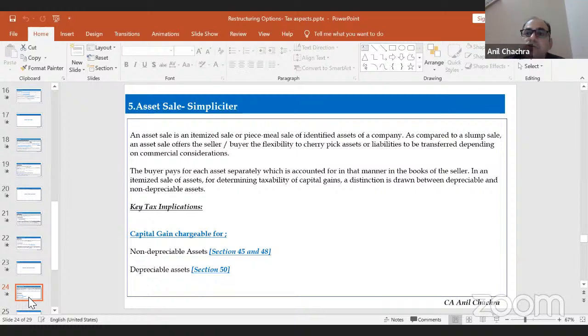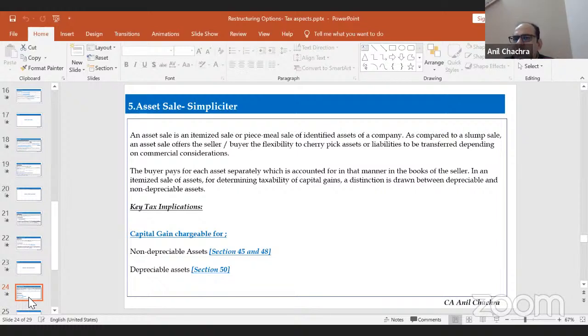basis. So that is also a strategic decision, whether I can go by a demerger part, or by slump sale part, or by assets on a piecemeal basis part as well. So I have to pay the capital gain tax as well. Section 45 and 48 define the full value consideration, and Section 50 has defined the capital gain for the depreciable assets. So the capital gain would be short-term capital gain for the depreciable assets.